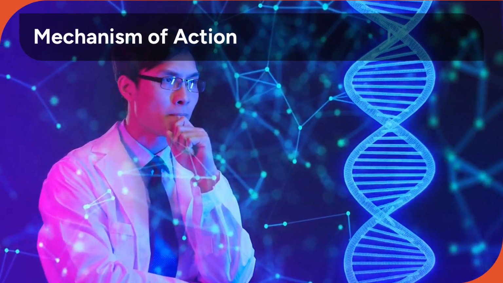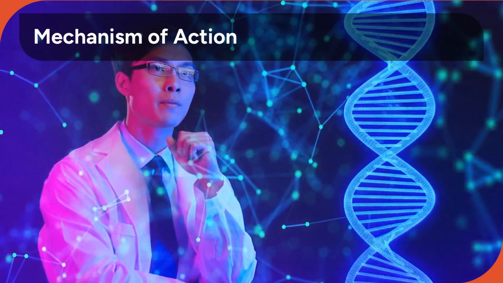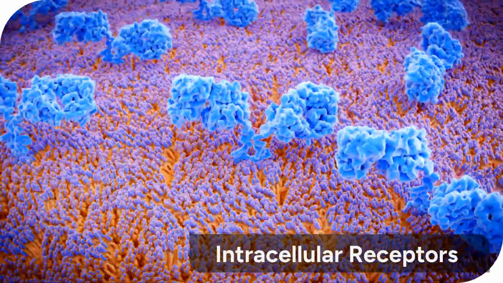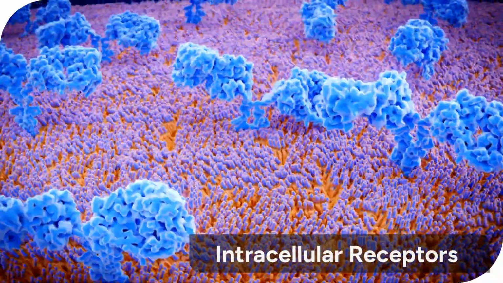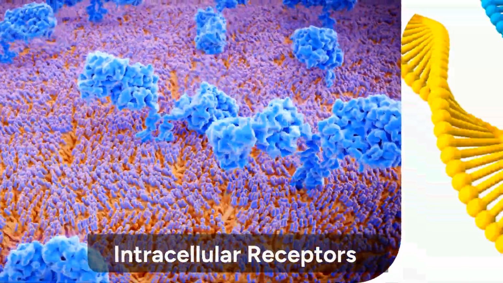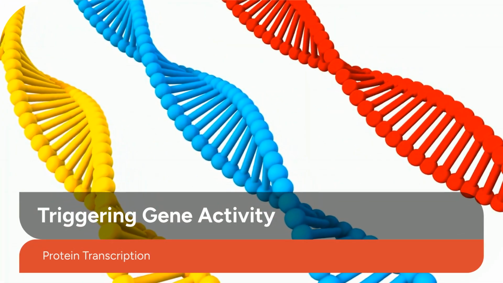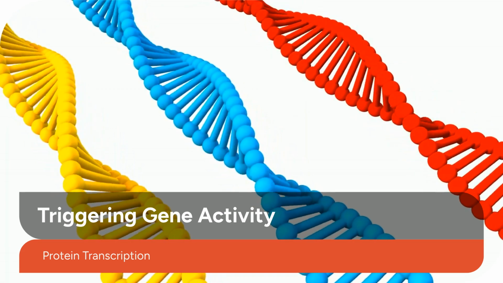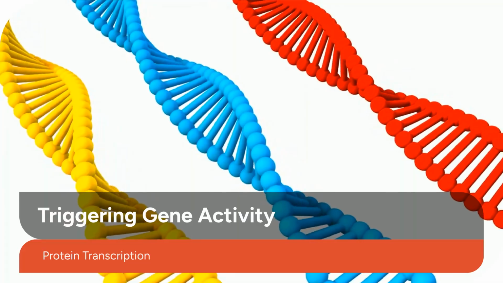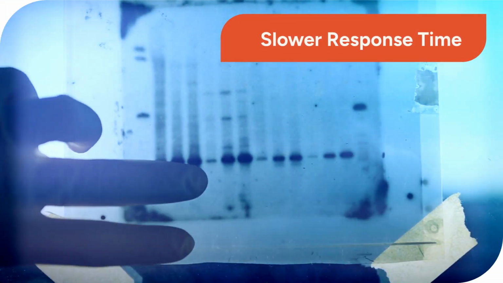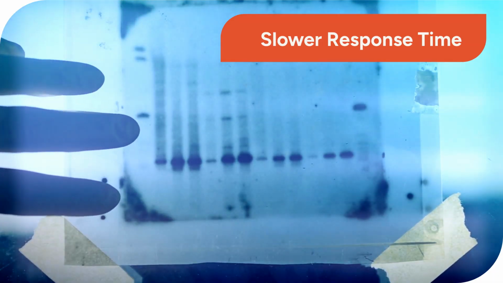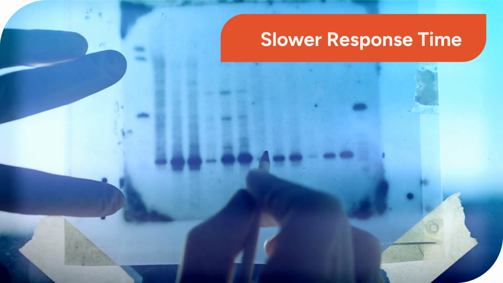Unlike water-soluble hormones, steroids act via a unique mechanism inside the cell. Being lipid-soluble, they easily cross the plasma membrane to bind to receptors located inside the cell, either in the cytosol or the nucleus. Once bound to their receptors, they typically trigger gene activity, stimulating the transcription of specific proteins that carry out the hormonal effects. Due to this genomic mechanism, which involves changing gene expression, the overall response is generally slower than that of non-steroid hormones.